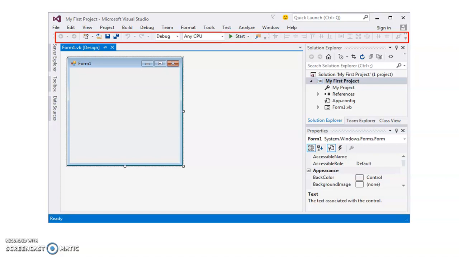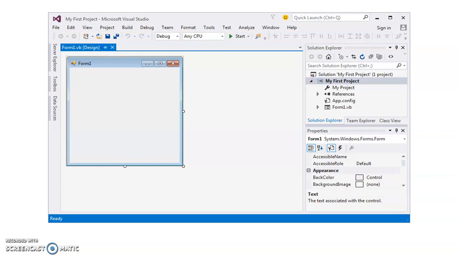Besides this, there are some new components in this window. The first one is this whole portion, which is called the main window, and inside this main window you have everything to build an application. So let's talk about them one by one. The first important part is this square, this form. This is called the form window.